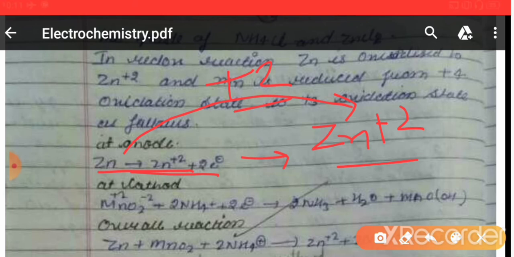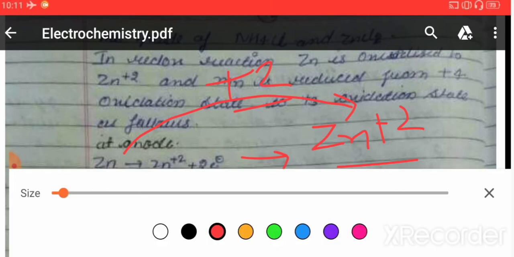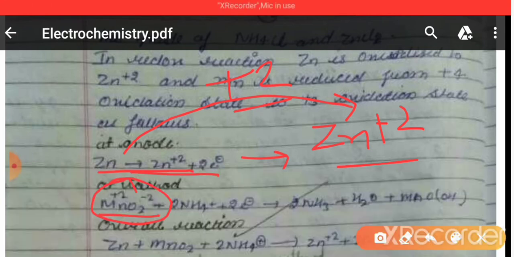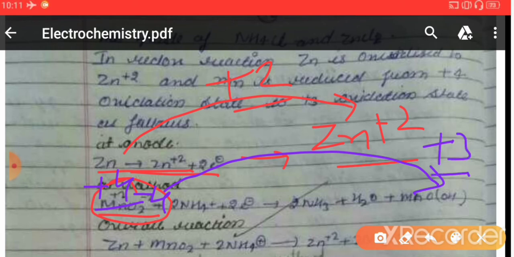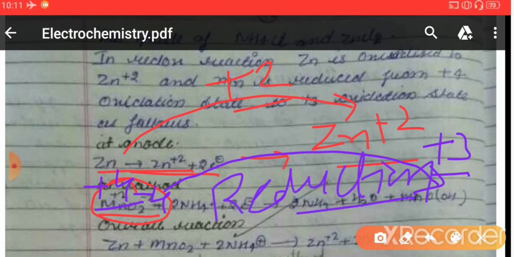Oxidation is taking place. But at cathode, in MnO2, what is Mn's oxidation number? One oxygen is having -2, so the two oxygen will have -4, right? So one manganese is having +4, and this one manganese is converting into the +3 oxidation state. It means oxidation number is getting reduced, and when oxidation number reduces, what happens? Reduction happens. It means what is taking place here in the dry cell, both the oxidation as well as the reductions are taking place simultaneously. So a redox reaction is set up.